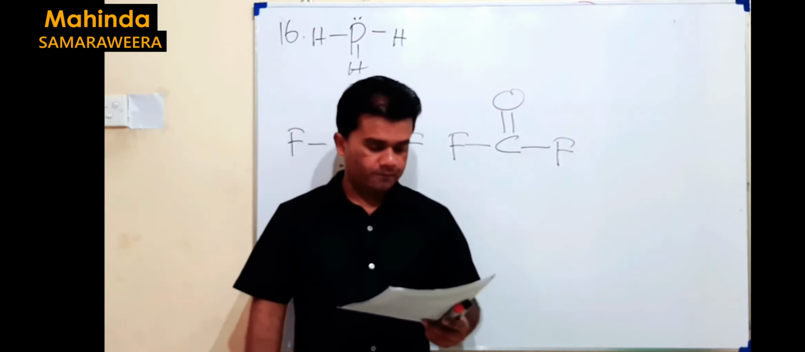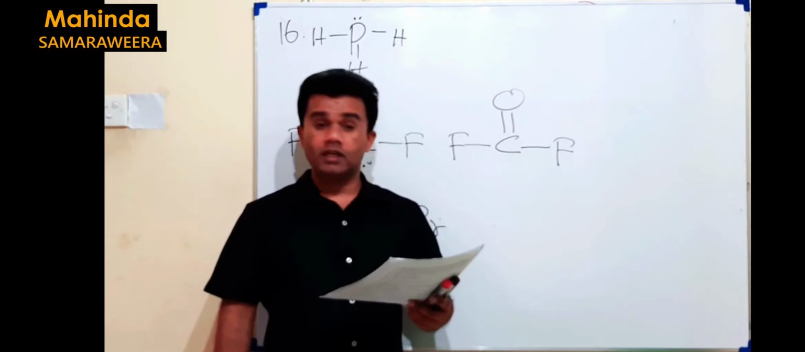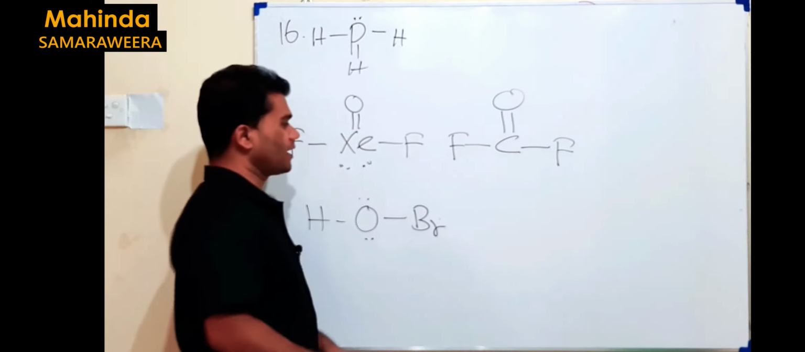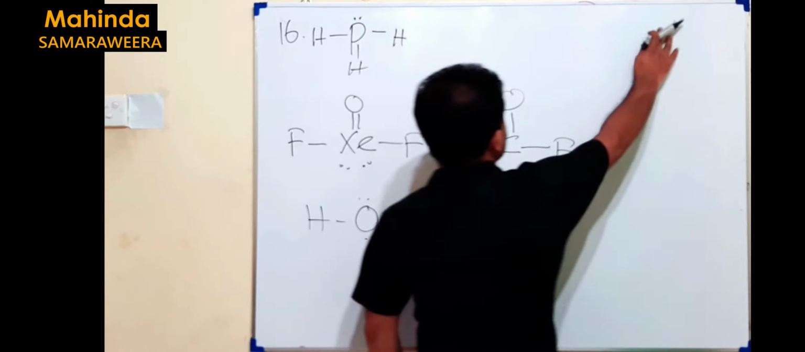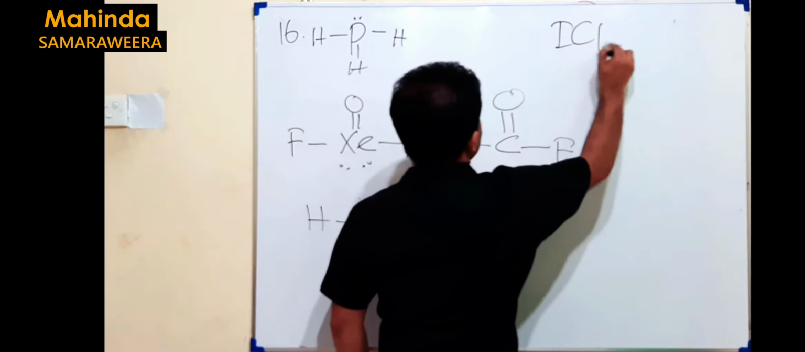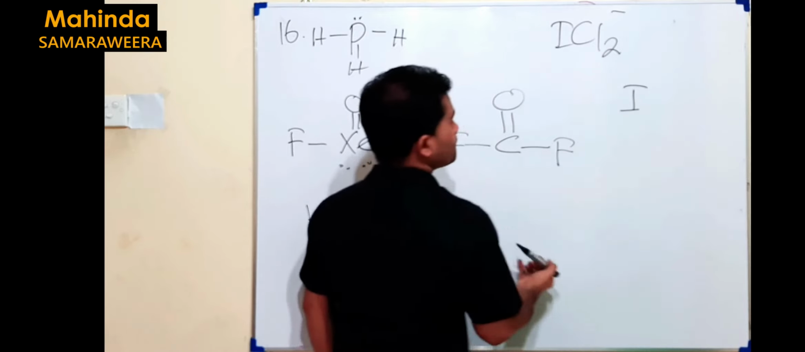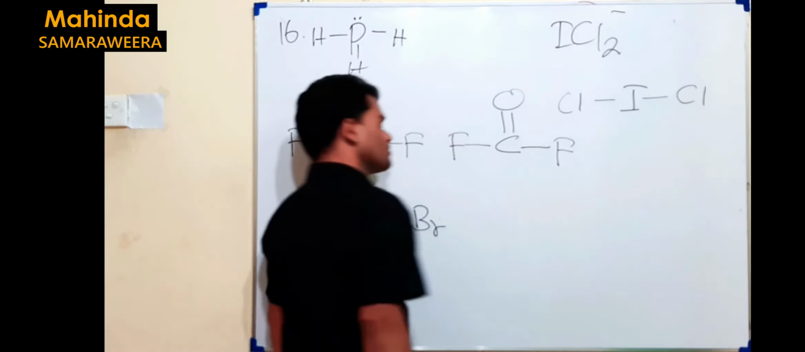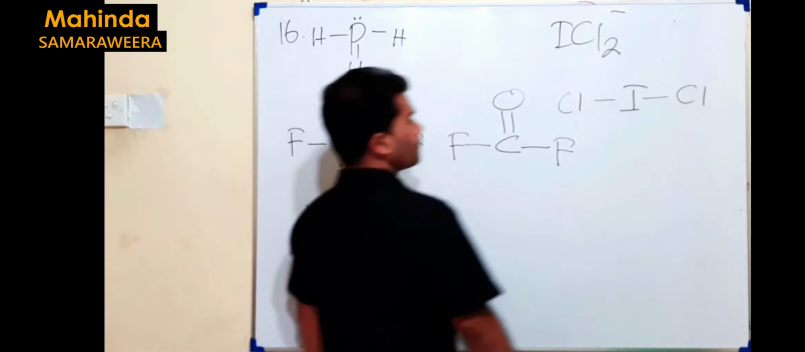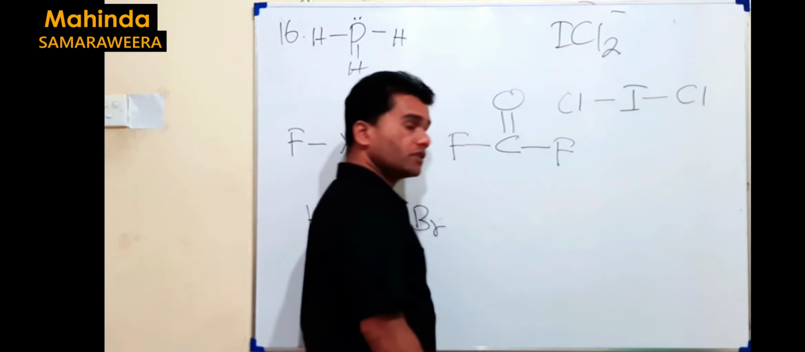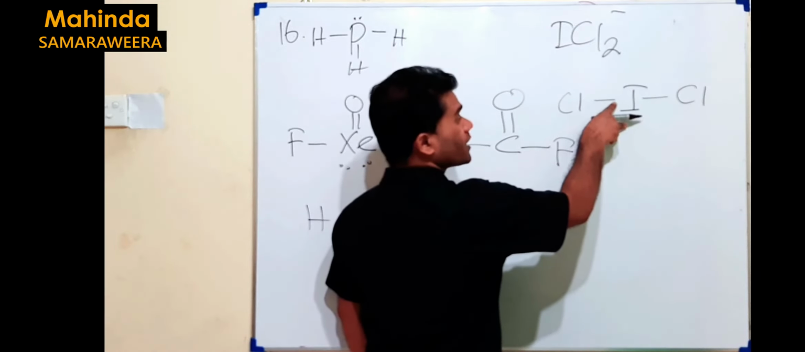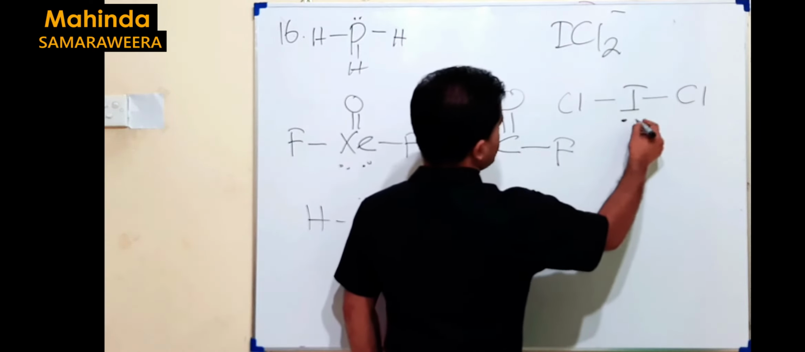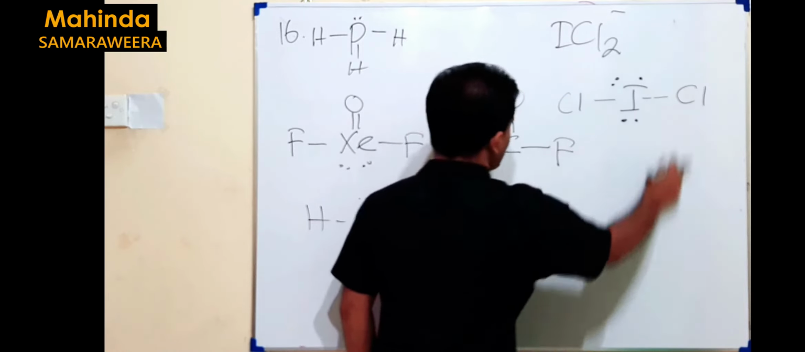C is also wrong. ICl2 minus is trigonal bipyramidal considering the electron pair arrangement around the central atom. How can we draw ICl2 minus? I is the central atom. We put 2 chlorines like this. The valency of chlorine is one, so a single bond. Iodine has 7 electrons. If it gives 1 electron for this and 1 electron for this, out of 7 there are 5 more electrons. We can place 5 more electrons like this, 2 pairs and 1 electron.